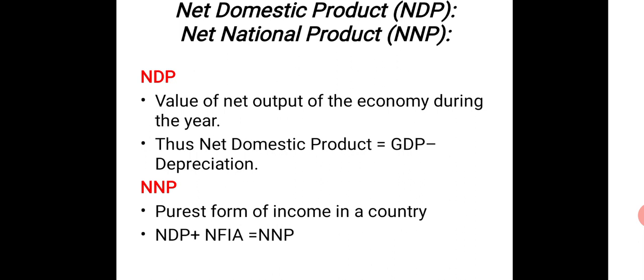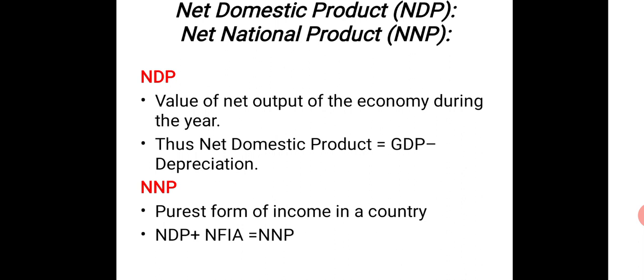Net domestic product, and now we are moving over to the net concepts. We have finished with the gross concepts. We are moving on to the net concepts of national income: net domestic product, that is NDP, and net national product, NNP. NDP is basically the value of net output of an economy during a year. We have already discussed all these things for each concept. Okay, so we deduct depreciation to convert any gross concept to net. So here, for net domestic product, we already have GDP with us, and we deduct depreciation.